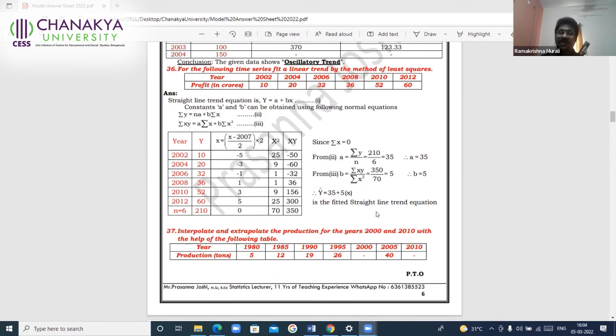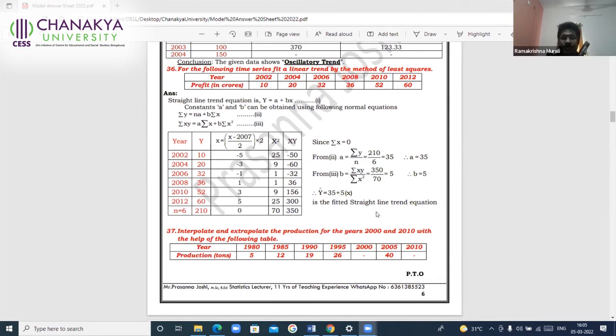When you are asked to calculate the trend values, it will be asked for 10 marks. Trend values with the graph or without graph will be asked for 10 marks. For 5 marks, you will not be asked to calculate trend values, or at maximum you may be asked to estimate for one of the years.